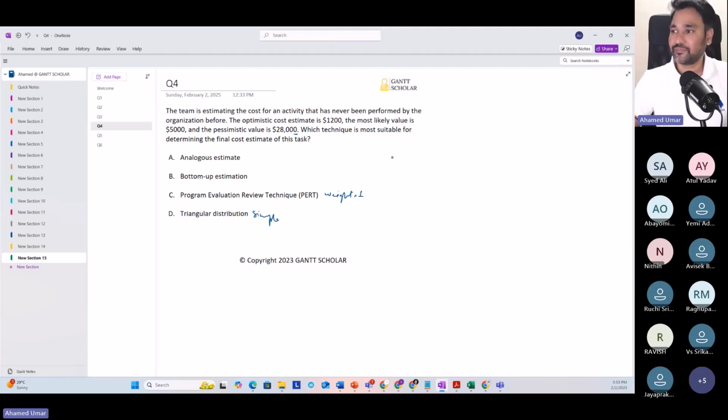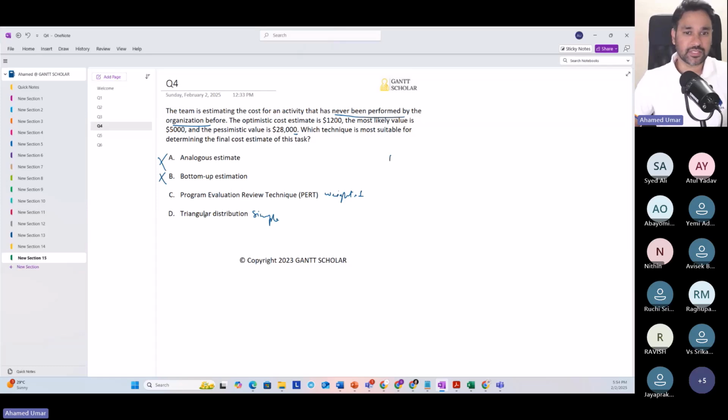So remember, if you're having a situation like this, let's read the question. The team is estimating the cost for an activity that has never been performed by the organization. So there won't be any historical data, isn't it? So you can eliminate this option, because to perform analogous estimation, we must have historical data. Now, seeing optimistic value, pessimistic value, and most likely value, there's no need to apply bottom up as well. So you can eliminate that also. So you're left with C and D.